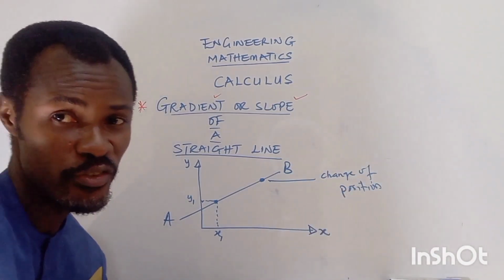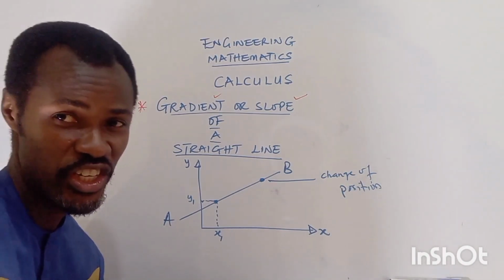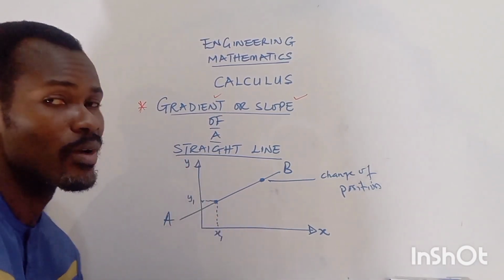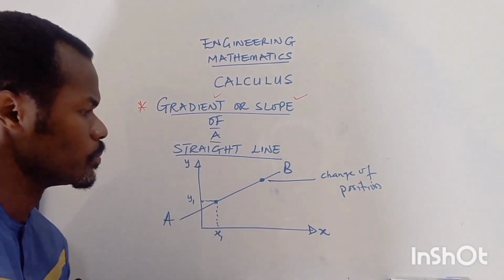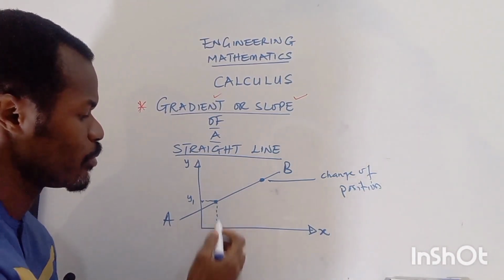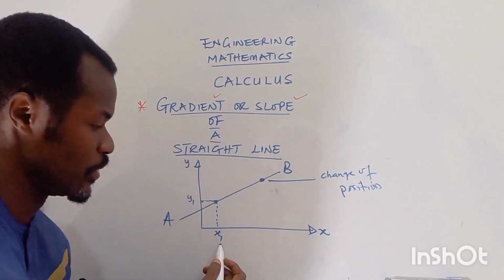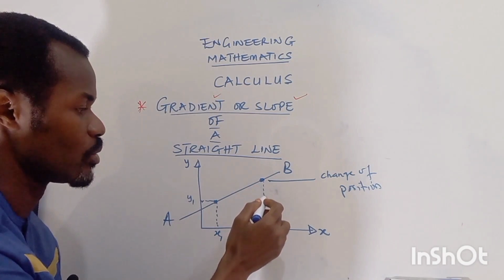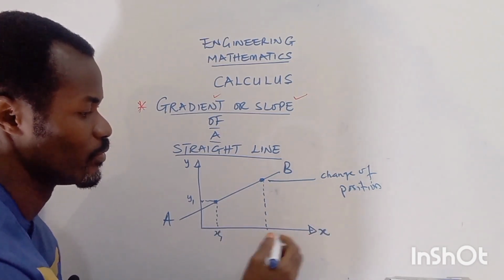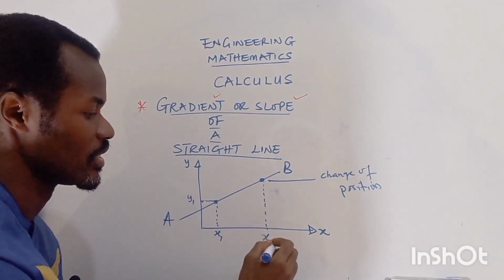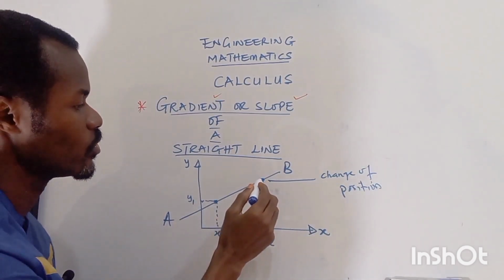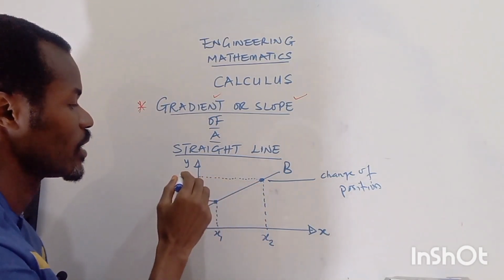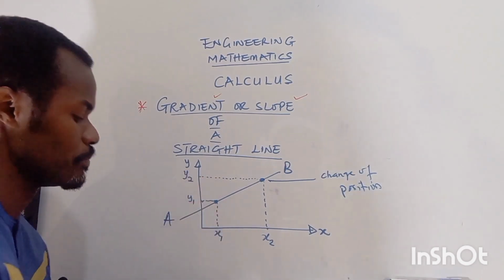So once there's a change of position, it means there are changes in the values of what? X and Y. So now, from this point, we have a point which we have x1. Now, the object has come to another point on this line of X, which we have, let's call it x2. Now, if we also make reference to where it is, on this point, we have it as y2, okay?